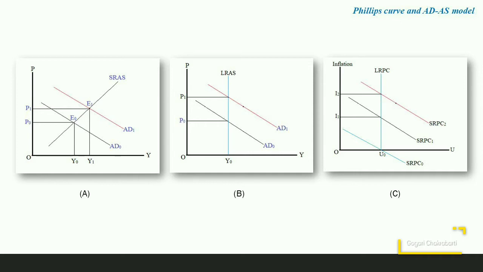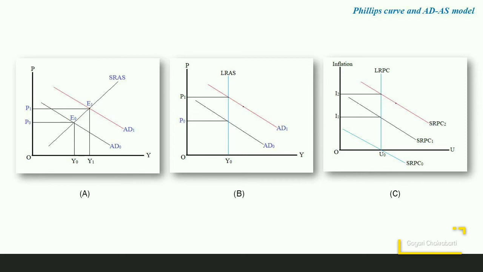So we start from part A of the figure. Here the short-run aggregate supply curve is shown as upward rising. The aggregate demand curve is initially given as AD0. The equilibrium is at E0, prices are P0 and output is Y0.